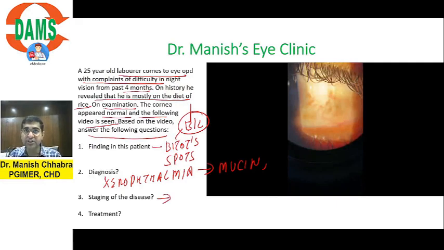What is the staging of the disease? Because the patient is just having difficulty in night vision, and you can see the foamy appearance, but the retina is all right. So the staging of the disease is X1B, because in X2 there will be corneal involvement, but here there is just conjunctival xerosis leading to Bitot spots. So X2 is corneal xerosis. What will be the treatment?